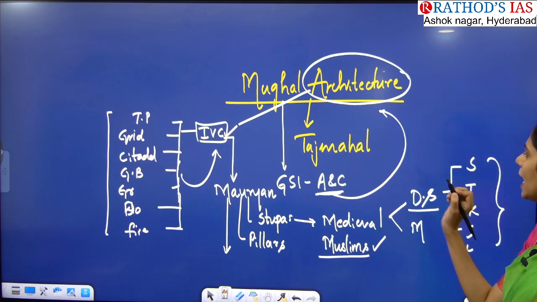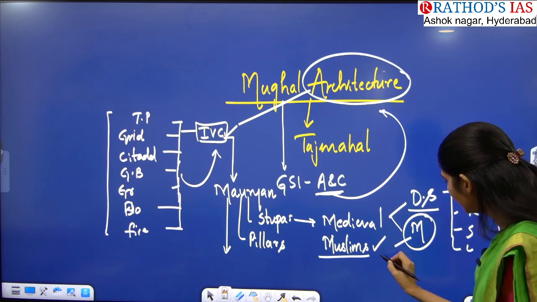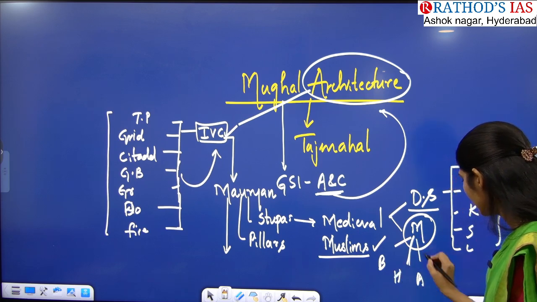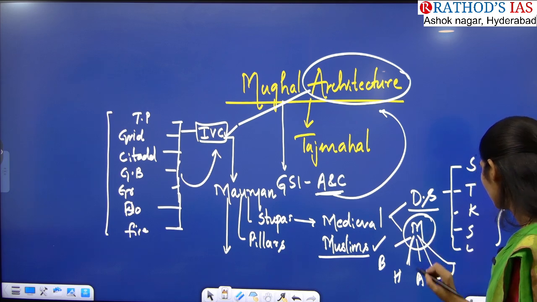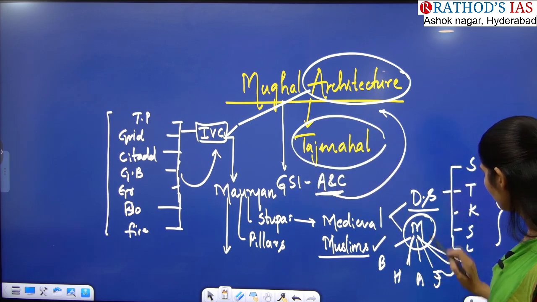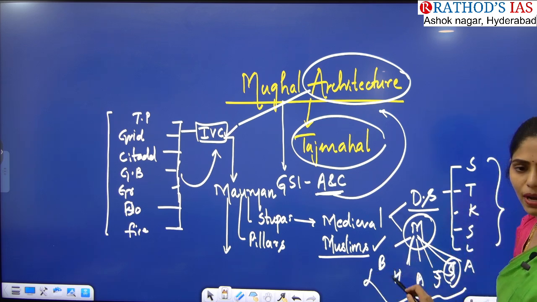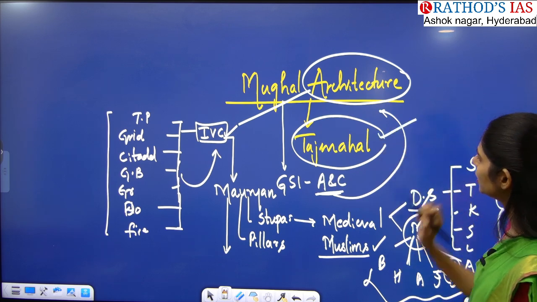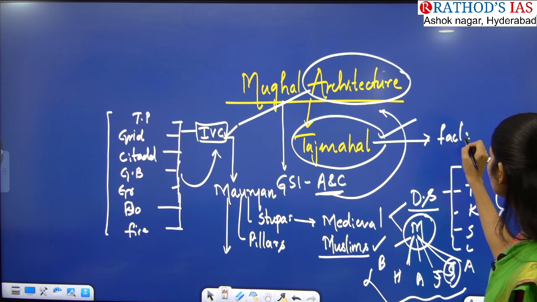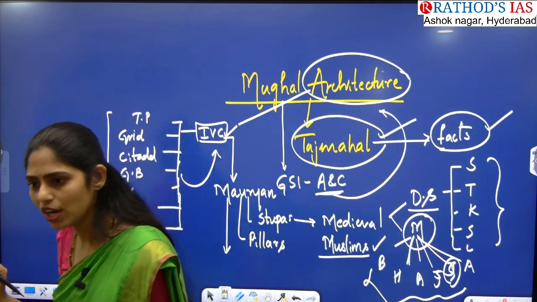What changes happened in our architecture during every period. And in the Mughals, who was the first Mughal ruler? Babur. Next, Humayun. Next, Akbar. Next, Jahangir, Shah Jahan, and next is Aurangzeb, right? So who built the Taj Mahal? During the period of Shah Jahan. You have to see what changes happened from Babur to Shah Jahan. And if you are focusing on the Taj Mahal, you have to see some facts regarding the Taj Mahal also. In this way you have to cover the entire architecture part from your art and culture.